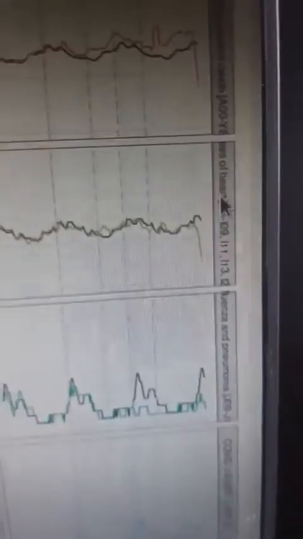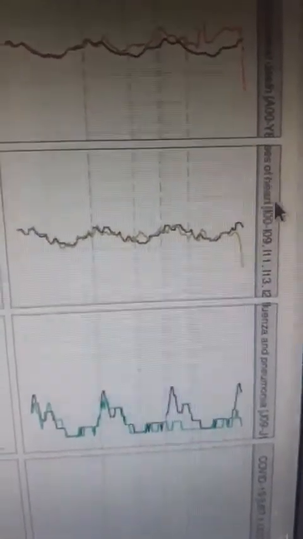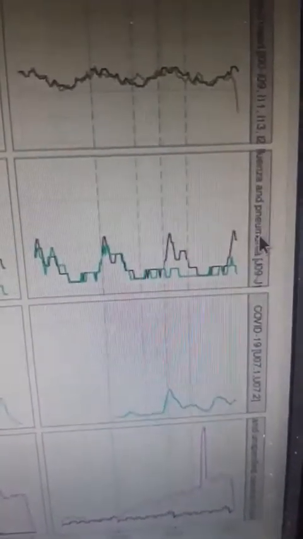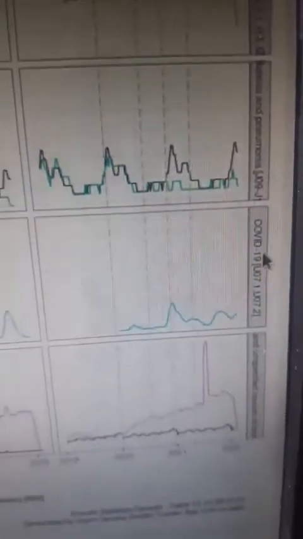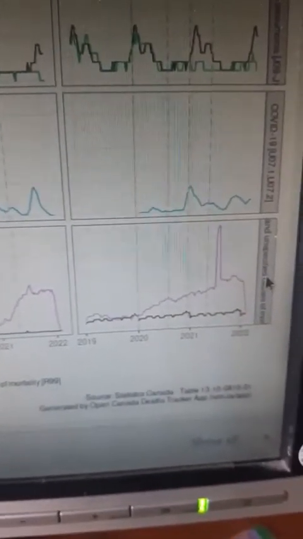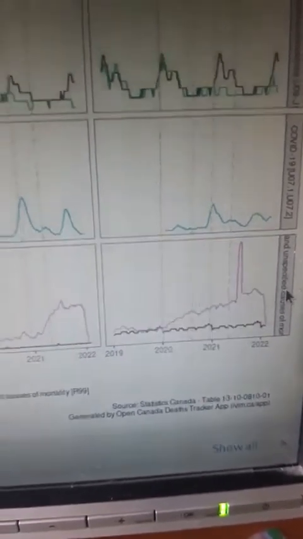Now these are heart causes. Now these are influenza and pneumonia, and this is COVID, and this is what is called unspecified cause. So they put the code 99, which means the cause could not be specified.